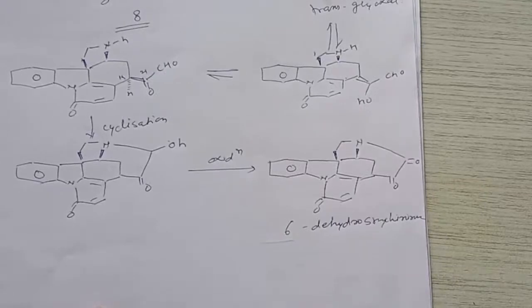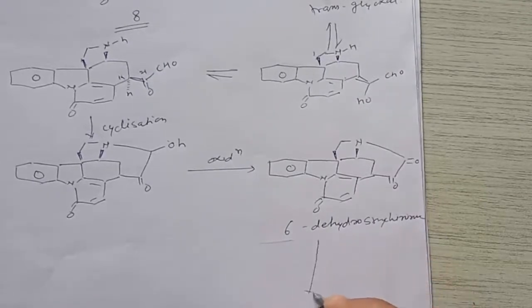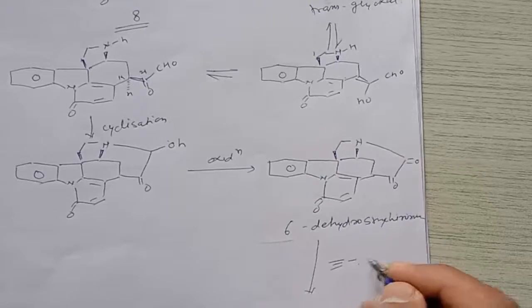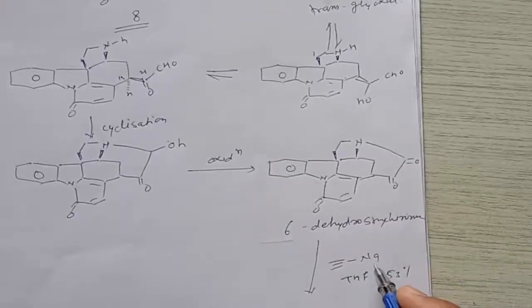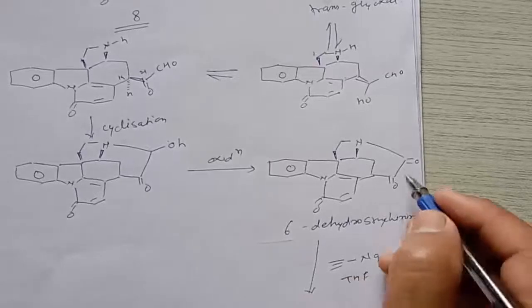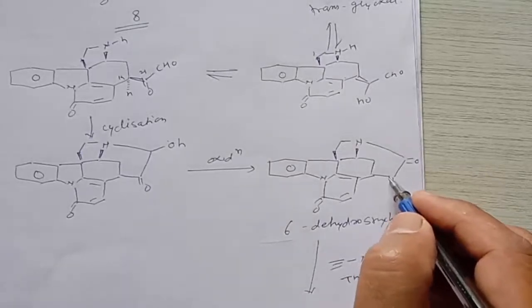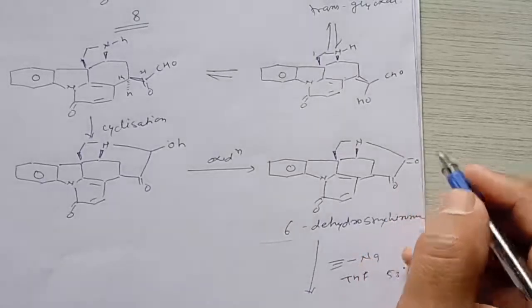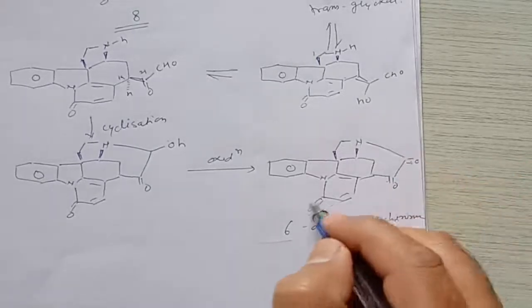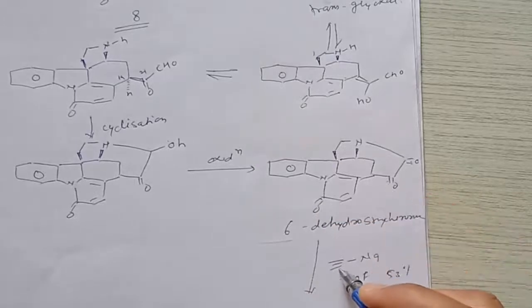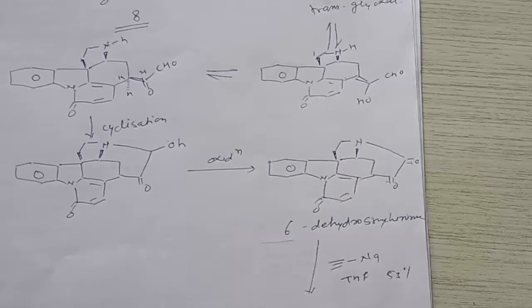When this dihydrostrychnine is treated with the sodium salt of acetylene in presence of solvent, that is THF, it gives formation of the product in 53% yield. That means this sodium salt of acetylene will react with this carbon compound, because there are 3 carbon groups. This is 1, 2 and 3, but this is an amide, and this is ketonic, and therefore it only attacks this carbon group, and it gives a compound like this.